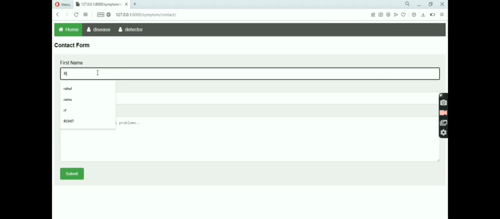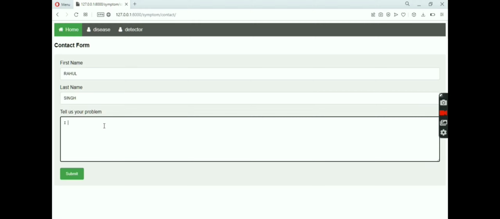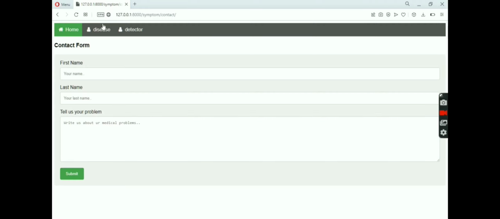This is the contact form. Any patient can explain his disease or explain his symptoms, which get stored in the database, which can be seen by any medical professional in future. In this way it gets submitted in the database.